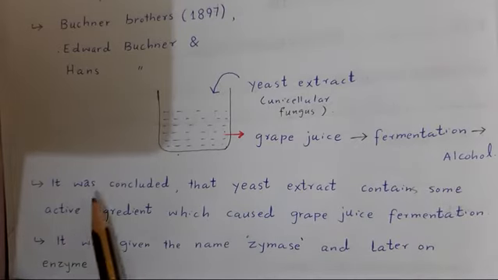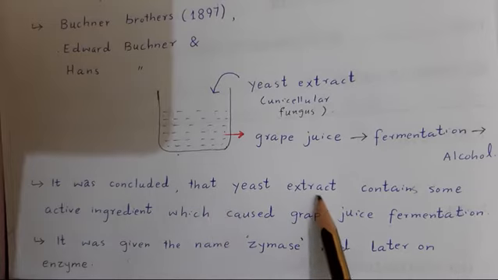So it was concluded that yeast extract or juice contains some active ingredient which caused the fermentation of grape juice. It was given the name zymase and later on enzyme. So that's why the term enzyme means inside, zyme means yeast.